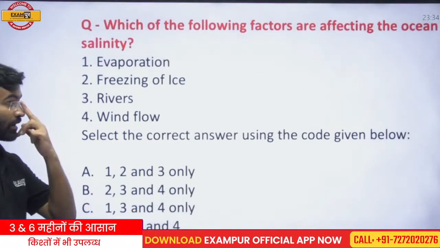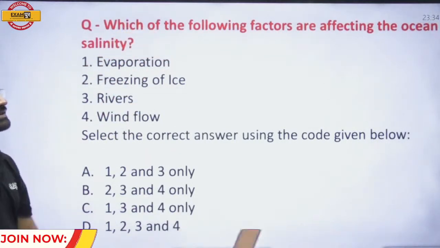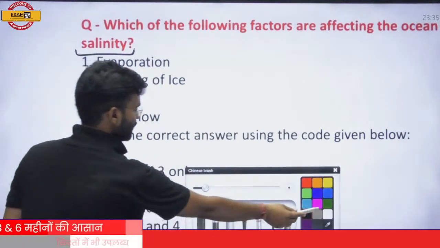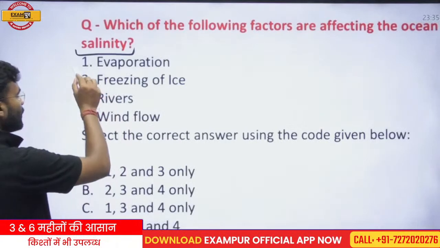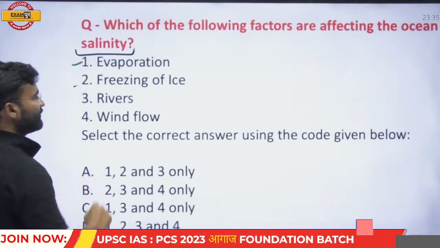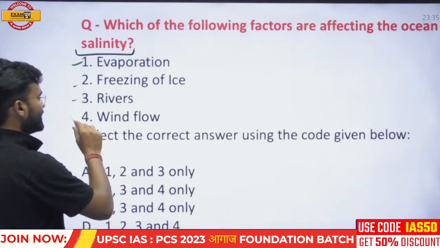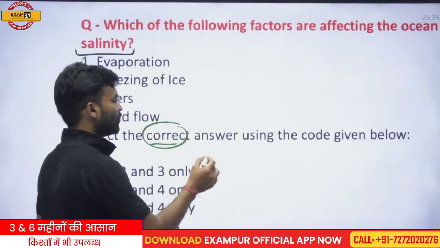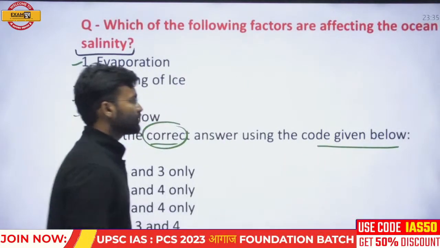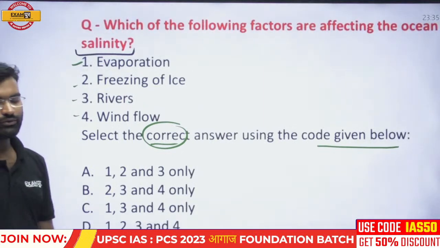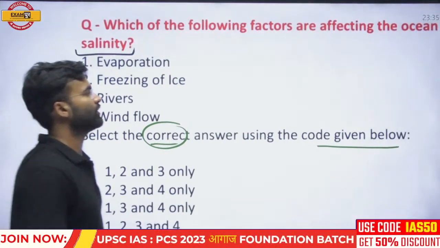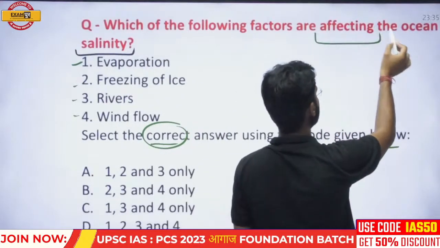Try to solve the question: which of the following factors affect ocean salinity? That means this question is related to oceanic salinity. The first point is evaporation, the second is freezing of ice, the third is rivers, and the fourth is wind flow. Select the correct answer using the code given below. In this question you have to check which phenomena affect oceanic salinity.